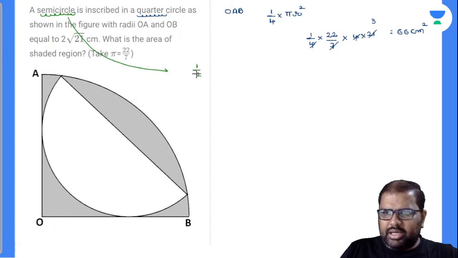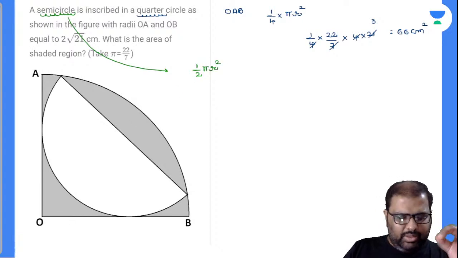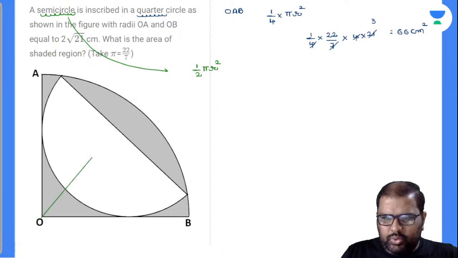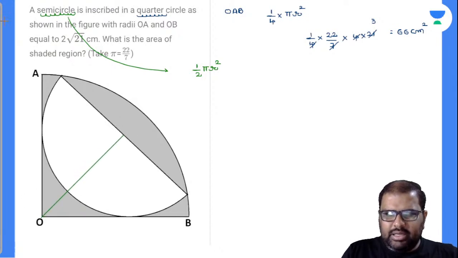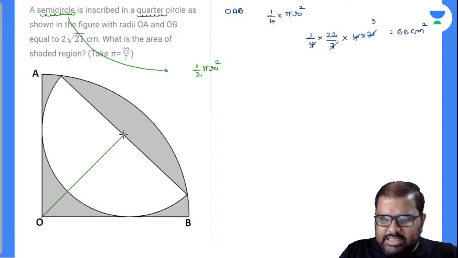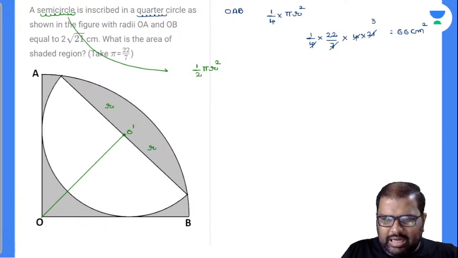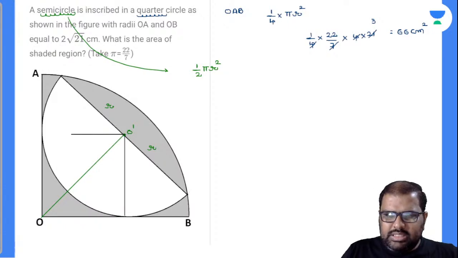1 by 2 pi r square. Let's find out the radius of the semicircle. I'll take down a red r. Now you closely observe there, from O to here I will take down a line segment. I will take down this as O dash, the center of the semicircle. Now this will be radius and this will be radius. Now I'll take down black line segments which will be called radius of the semicircle. This is radius of the semicircle, which is nothing but equal to r.